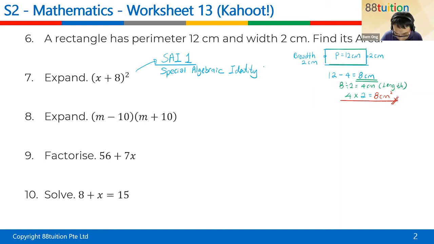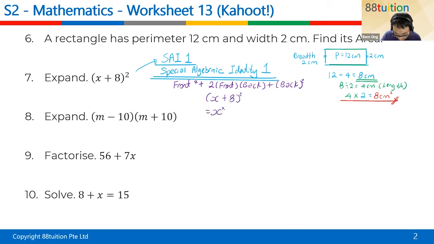Identity 1. You remember this or not? We did it recently only. So you have to remember the flow, which is front square plus 2 front back plus back square. Remember this? So x plus 8: x is in front, 8 is at the back. Front square plus 2 front back plus back square.